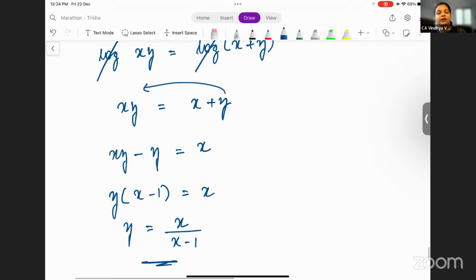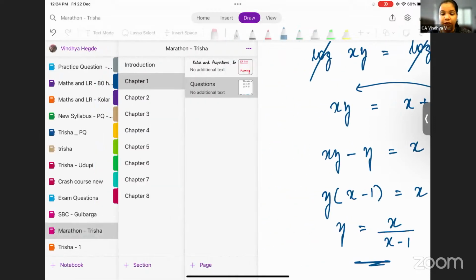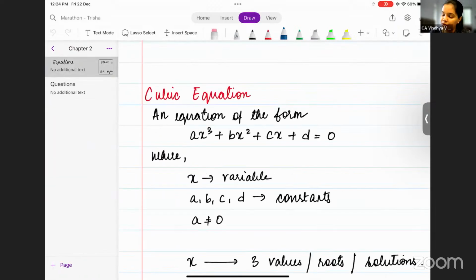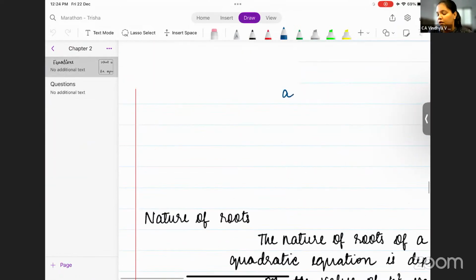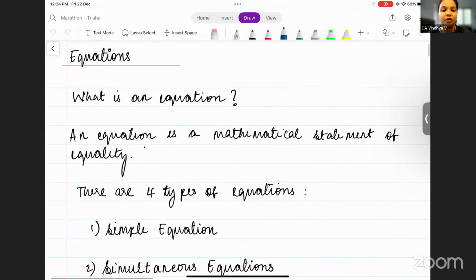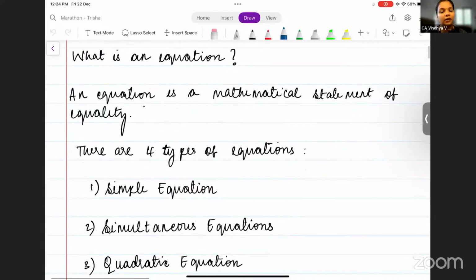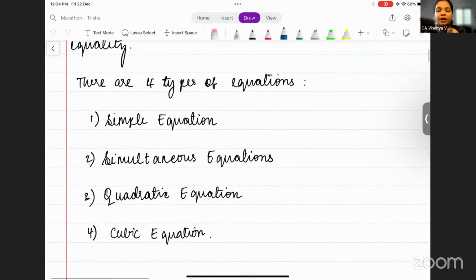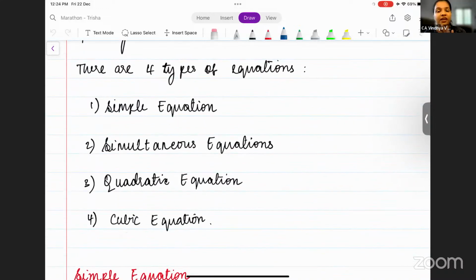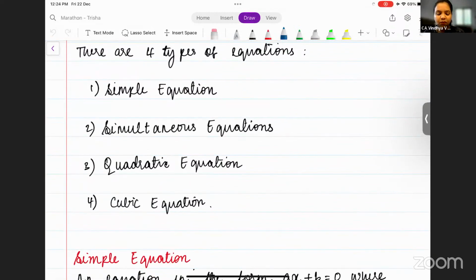All right. Okay. With this, we are done with logarithms. We can go to the next chapter, equations. Okay. Now, we have 4 types of equations, correct? Yes. So what is an equation, first of all? An equation is a mathematical statement of equality, right? Now we have 4 types of equations: simple equations, simultaneous equations, quadratic equations, and cubic equations. One question or sometimes even 2 questions of quadratic equation is always there in the exam. So quadratic equation is something that is always asked in the examination.